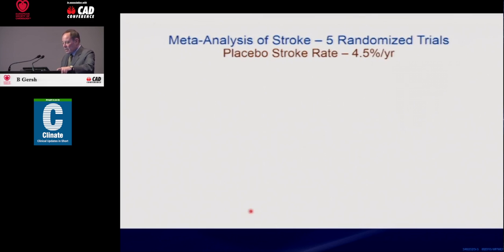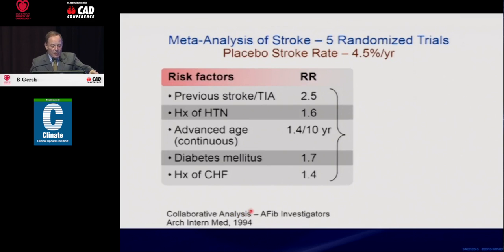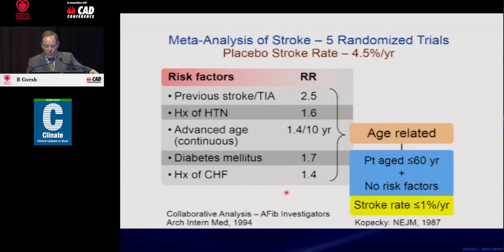Now, this is a meta-analysis of stroke from 5 randomized trials in which the placebo stroke rate was 4.5% per year. These are the old trials of warfarin and placebo. And if you look at the risk factors for stroke, they're shown here. Previous stroke, hypertension, advanced age. All of these are age-related, which is why the risk of stroke goes up in older people with atrial fibrillation.